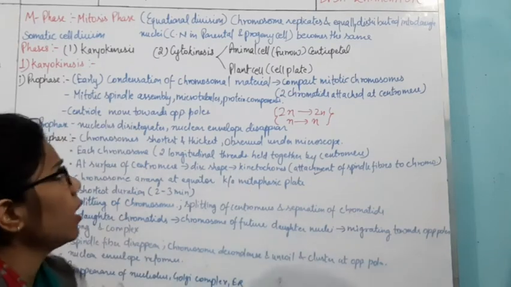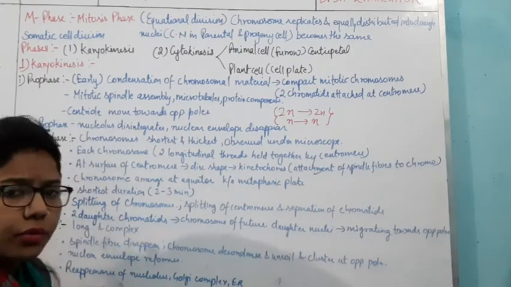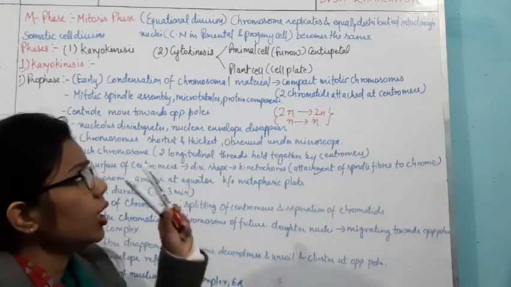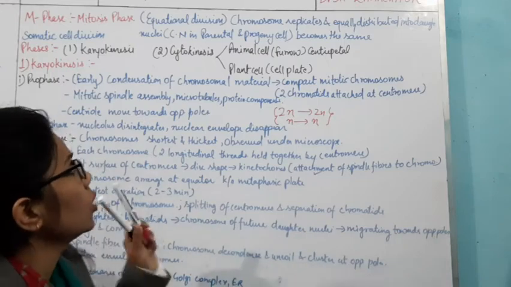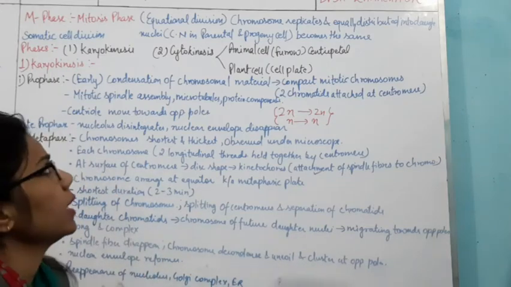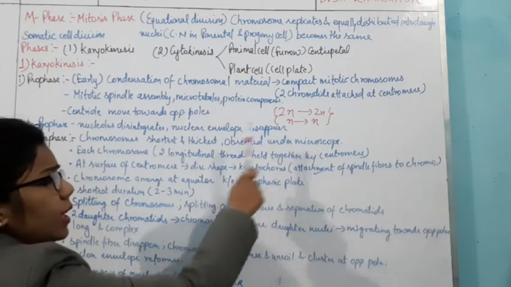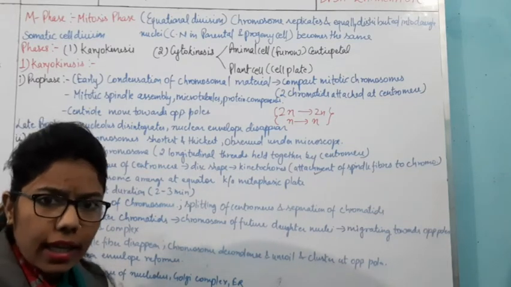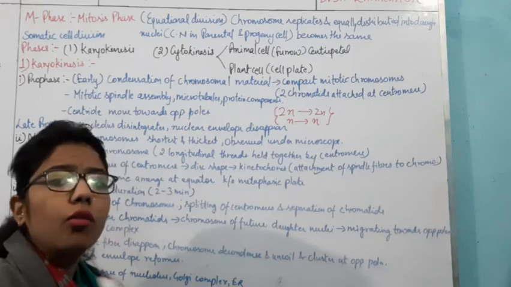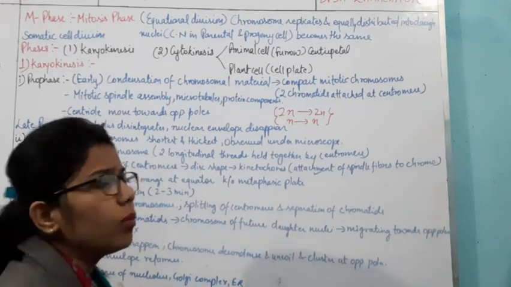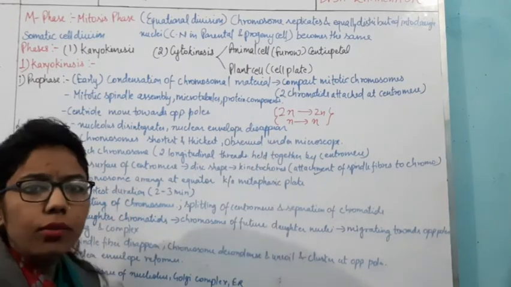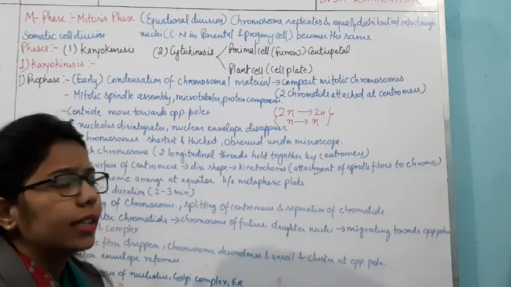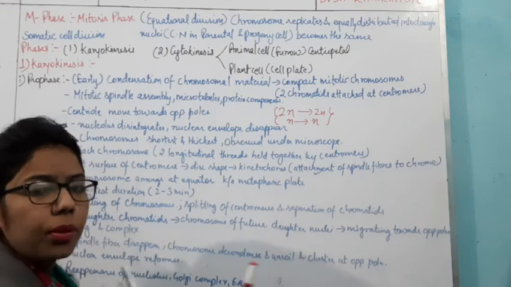Now comes the point we must refer to here: chromosomes replicate and are equally distributed into daughter nuclei. What does it mean? It means the chromosome is going to replicate, which started in the S phase. This replication of chromosomes takes place in the interphase, and when the cell enters the M phase, it will distribute equally.